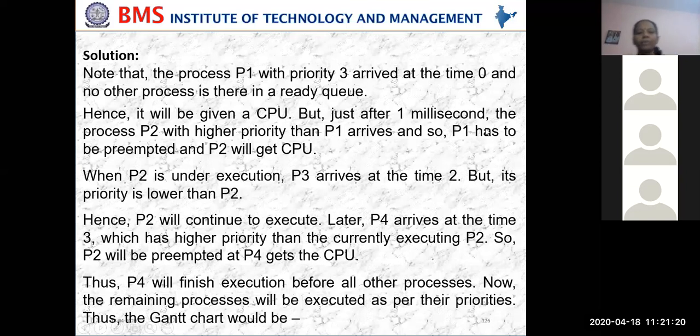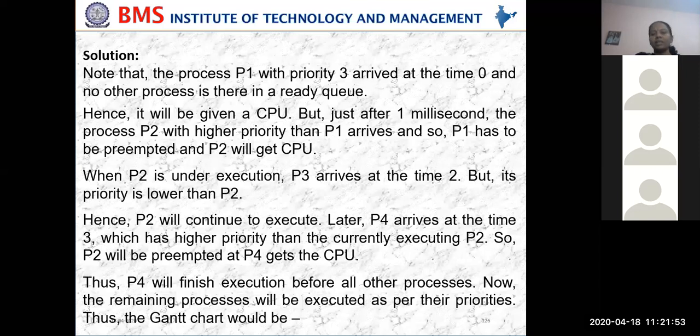at least by reading. So note that the process P1 with the high priority arrived at time 0 and no other process is in the ready queue. Hence it will be given the CPU. But after 1 millisecond, P2 arrives with a higher priority than P1, so P1 has to be preempted and P2 will be given the CPU time. When P2 is under execution, P3 arrives at time 2, but its priority is lower than P2. Hence P2 will continue to execute.